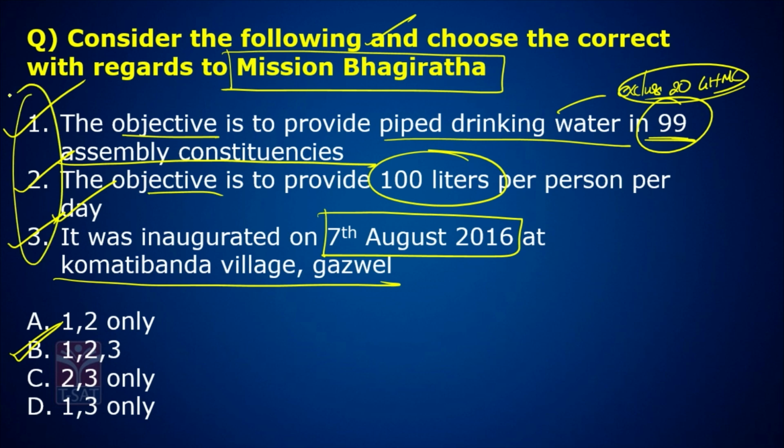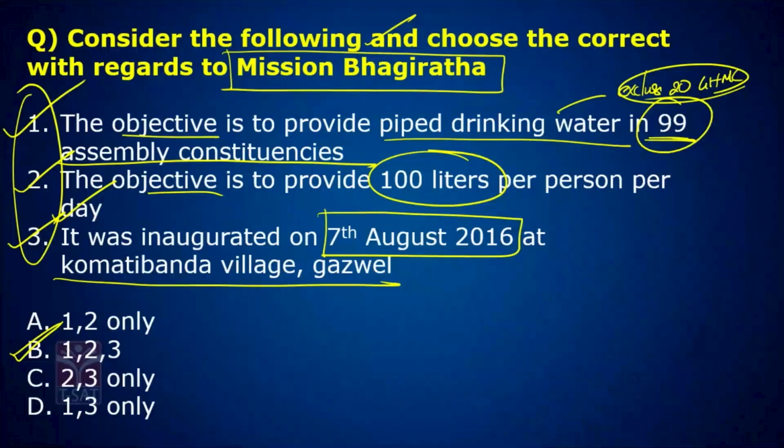Remember this again, very, very important. It was launched on 7th August 2016. The main motive is to provide 100 liters of drinking water per day to each person, and it was launched in 99 constituencies except 20, that is GHMC limits.